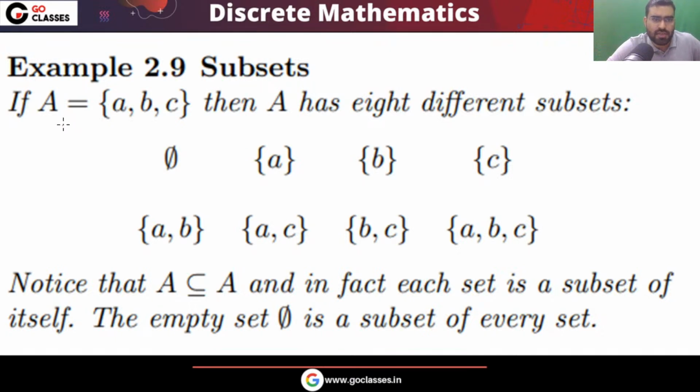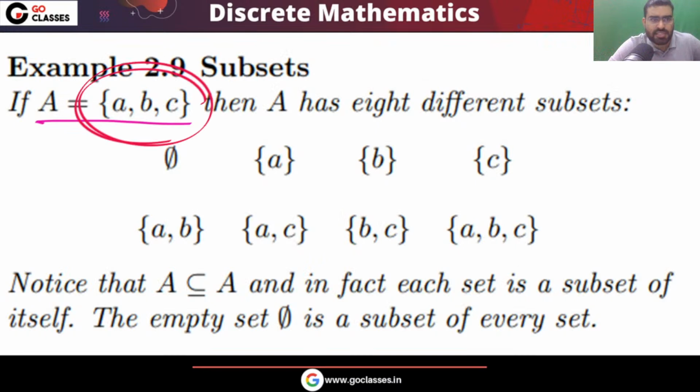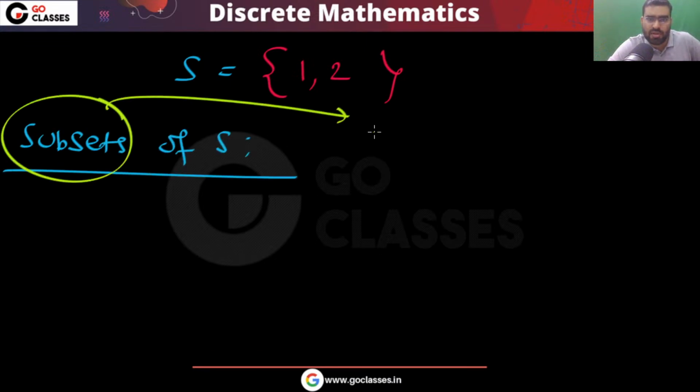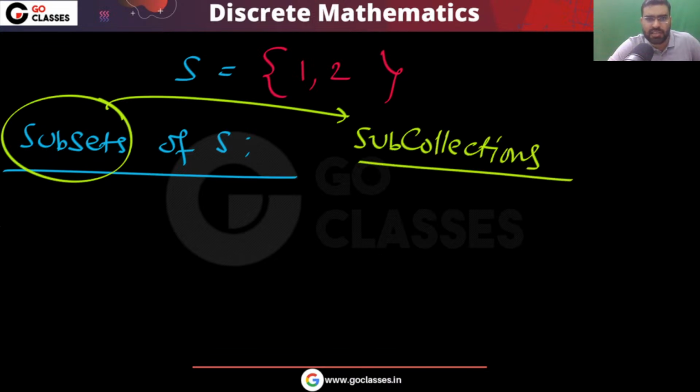For this set, how many subsets can you create? For any set, how many subsets can I create? In this set you have 3 elements. How many subsets can you create? So how can we create the subsets? If you want to create sub collections, it is very easy. Let us assume I give you {1, 2}. Subset means sub collection. If you want to create sub collections, you can delete zero or more elements.